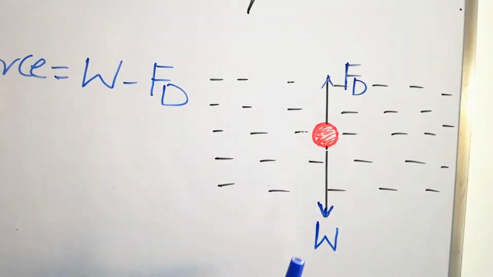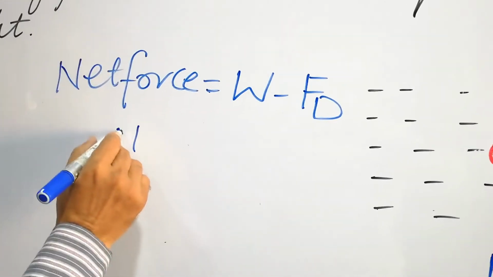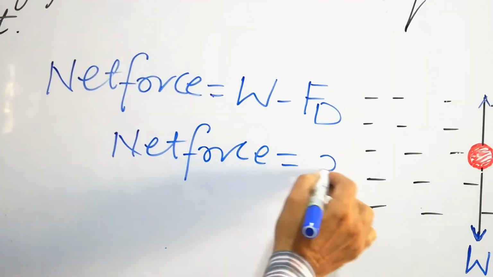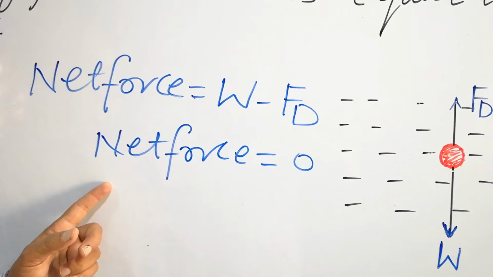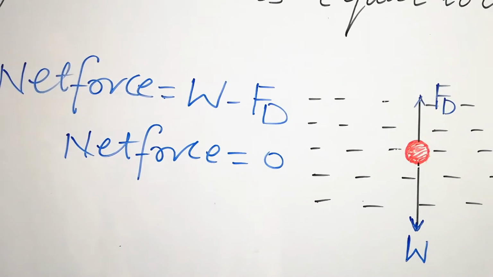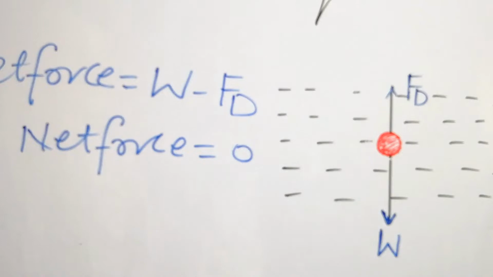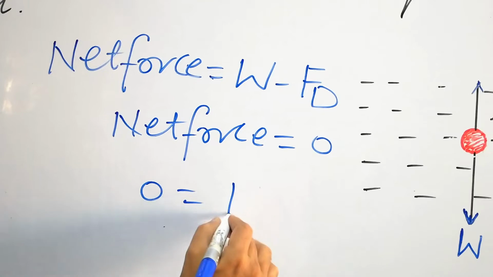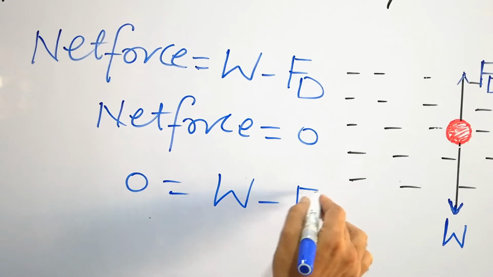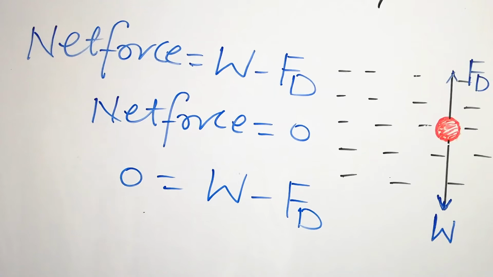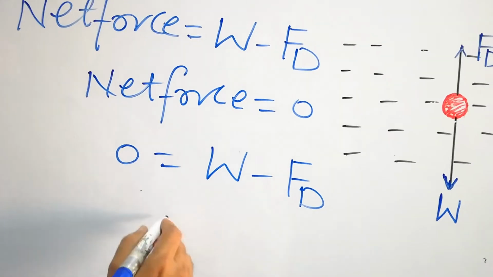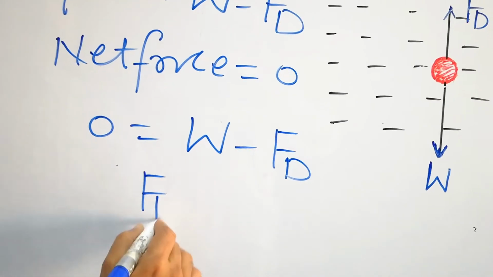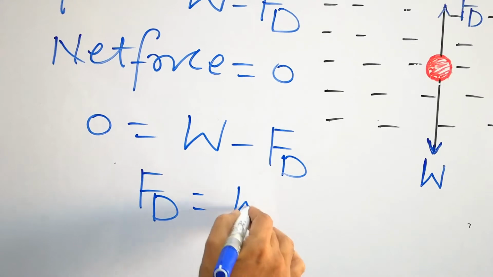When both are equal, the net force is equal to zero. At the stage where both forces are equal, the net force is exactly 0. So putting this value in that equation, 0 equals W minus Fd, and in this case Fd is equal to W.